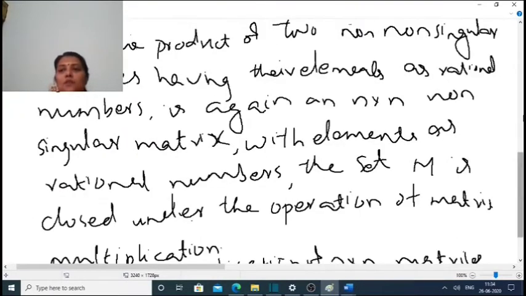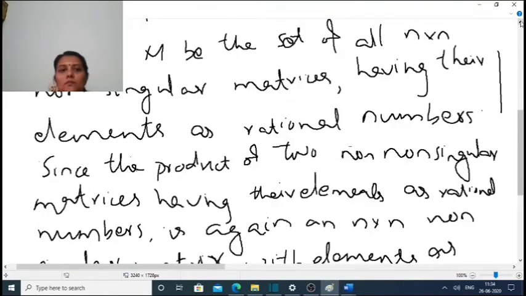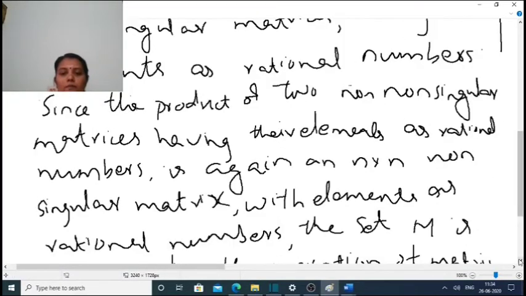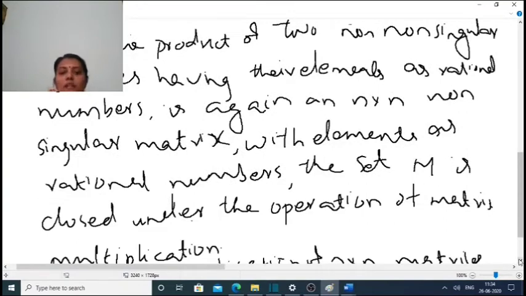Let M be the set of all n by n non-singular matrices having their elements as rational numbers. That's the given set, capital M, with respect to multiplication. Now take two matrices. The product of two matrices having their elements as rational numbers is again an n by n non-singular matrix with elements as rational numbers. Therefore, the set M is closed under the operation of matrix multiplication.